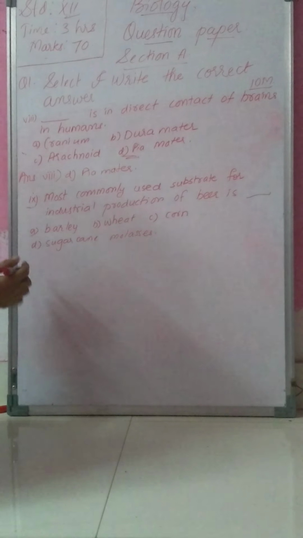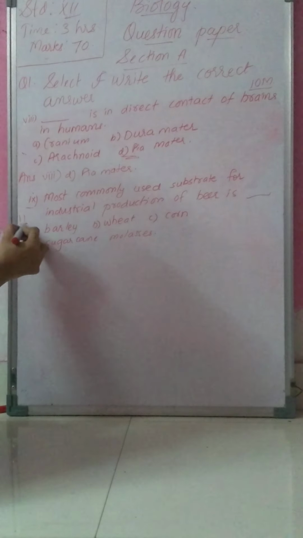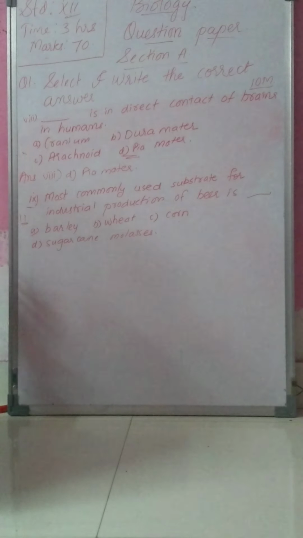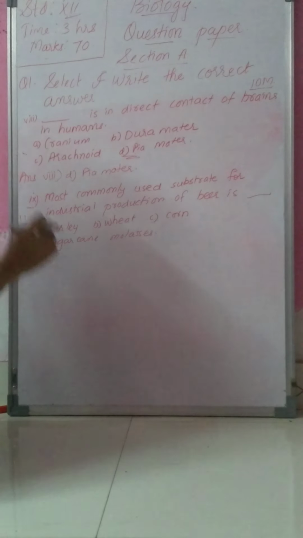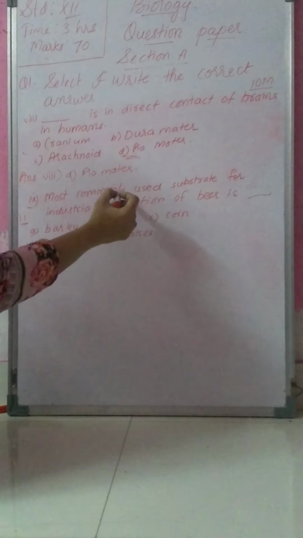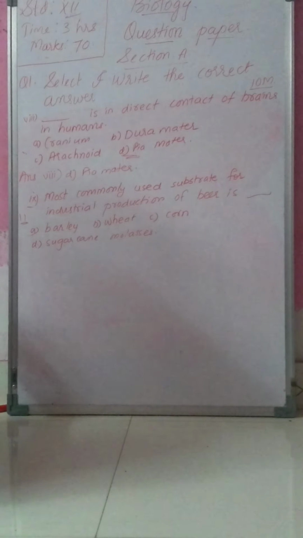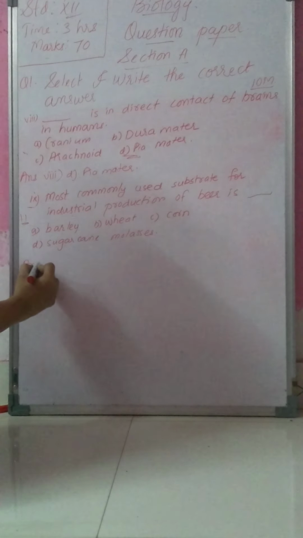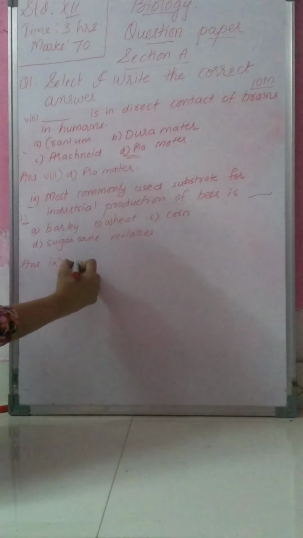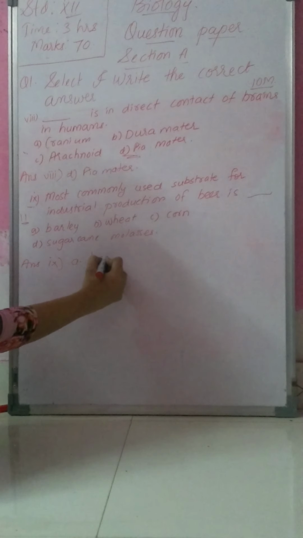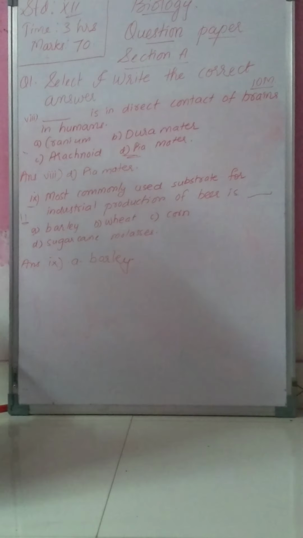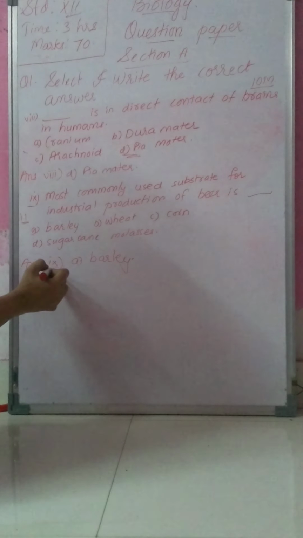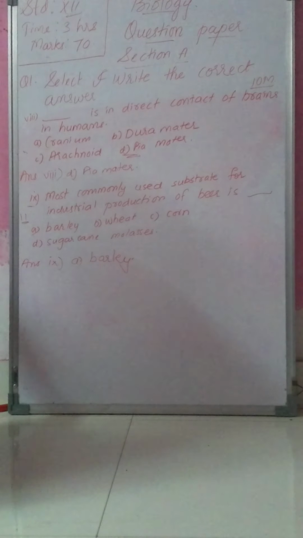This you will find in chapter number 11, that is enhancement of food production. The correct answer for this question 9 is A, that is barley. The correct answer is barley, and it is present in option A. So you will write question number 9, option A, barley.